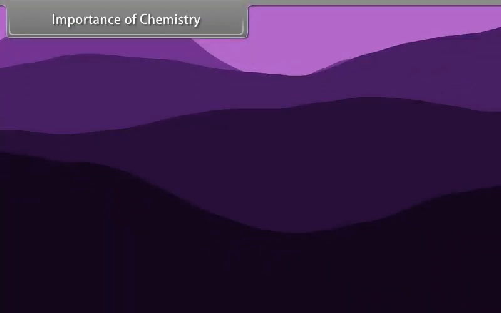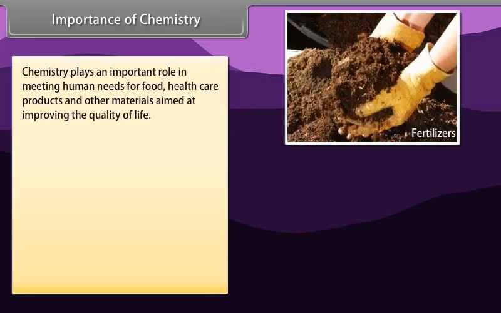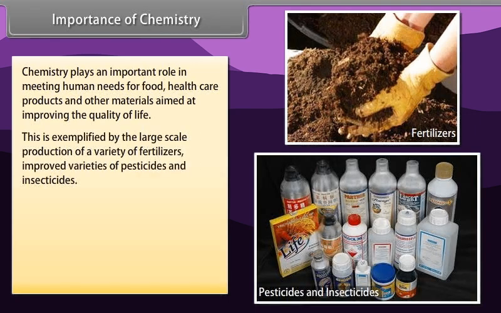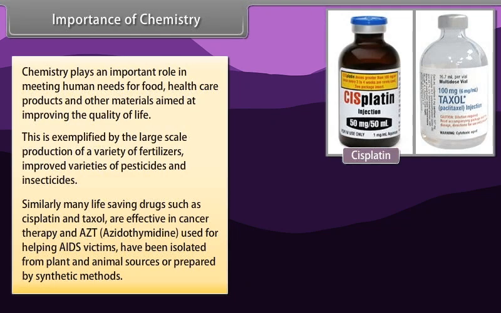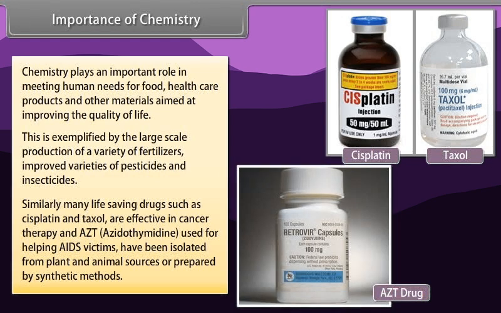chemistry. Importance of chemistry. Chemistry plays an important role in meeting human needs for food, healthcare products, and other materials aimed at improving the quality of life. This is exemplified by the large-scale production of a variety of fertilizers, improved varieties of pesticides and insecticides. Similarly, many life-saving drugs such as cisplatin and Taxol are effective in cancer therapy, and AZT, zidovudine, used for helping AIDS victims, have been isolated from plant and animal sources or prepared by synthetic methods.